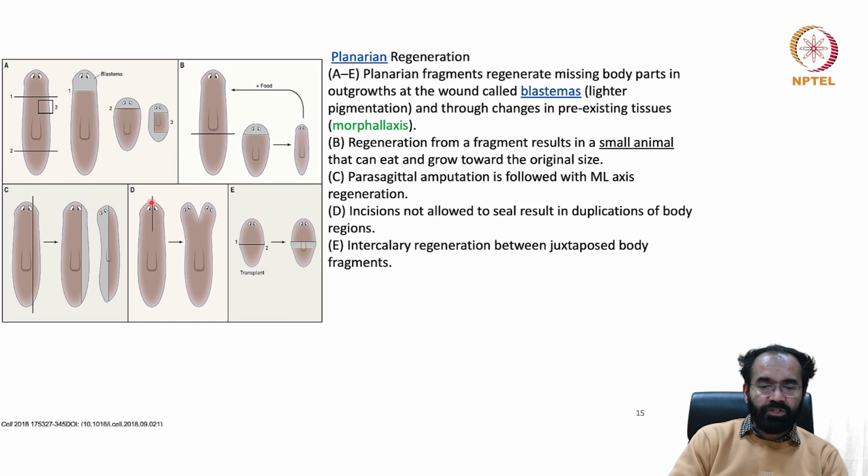Let us see this picture once again. If you cut the animal into 2, as you can see here in this panel D, the immediate response of this fragment, like you saw here, this tiny piece was trying to make the entire organism. This is cut only up to here. You did not chop it off. This piece's immediate goal is to make the remaining missing piece. It does not know it is there in the neighborhood. It will not try to fuse it back. So this left hand piece made a proper head, and the right hand piece made a proper head. This can be continued for a prolonged amount of time.